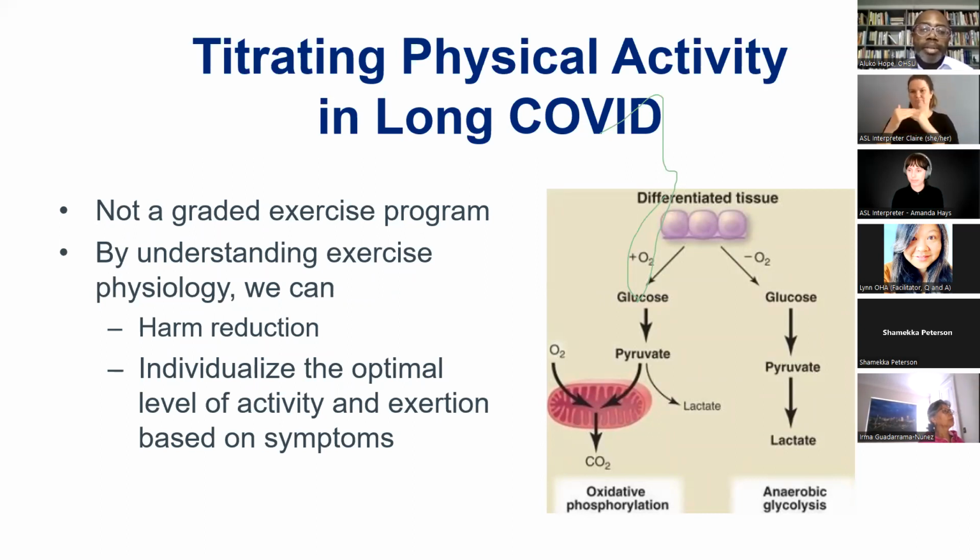And so I'm not going to belabor the point about the different ways in which the body uses energy. One is very efficient and can be done for many, many hours. And one is inefficient and is just meant for very short bursts of energy use. But imagine if that threshold at which the body switches over from very efficient energy use to inefficient energy use has been lowered by a lot. You might not think that's an important thing, but just that lowering of the threshold translates into an energy ceiling that's functionally very, very low. And that's not something that patients get, and yet it's something that's happened as a result of the virus. And so I think we have to teach them about that and help them identify where their ceiling is.